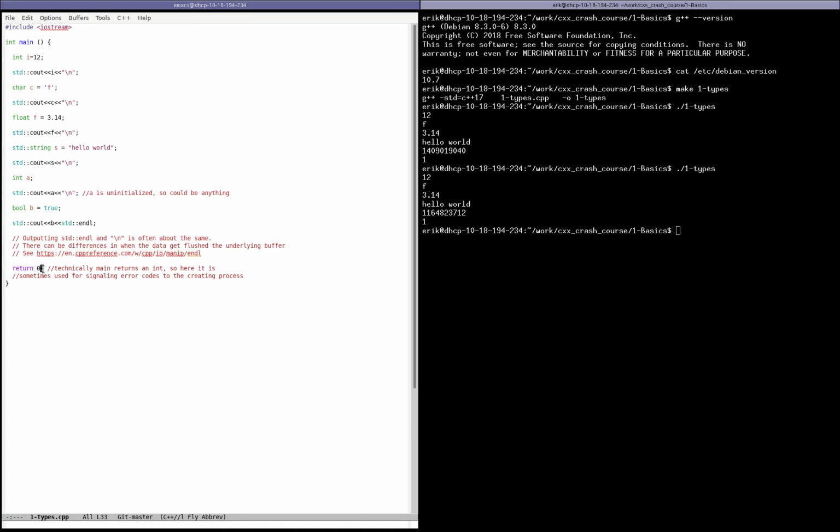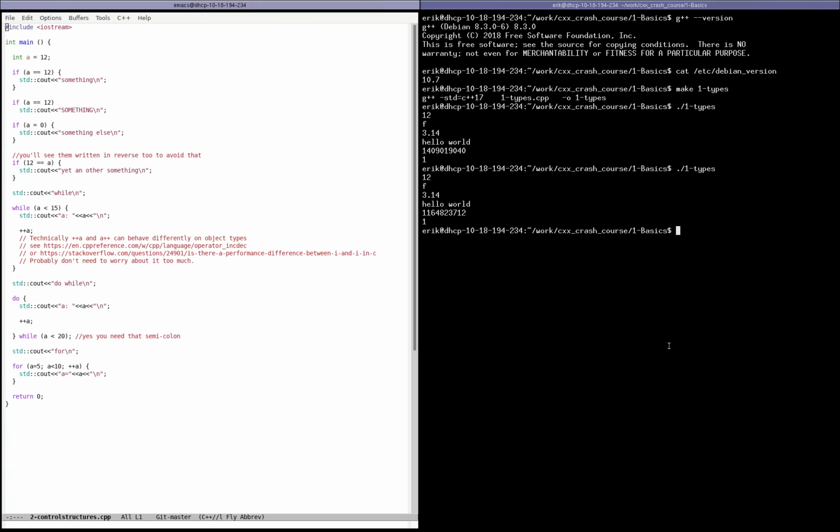In C++, the main function returns an integer. It's actually used by the system in order to decide whether the program ended correctly or whether it ended with an error. In some cases you care about this, in some cases you don't. That really depends what you do with your code. So that was the first example, types. Let's look at the second one.